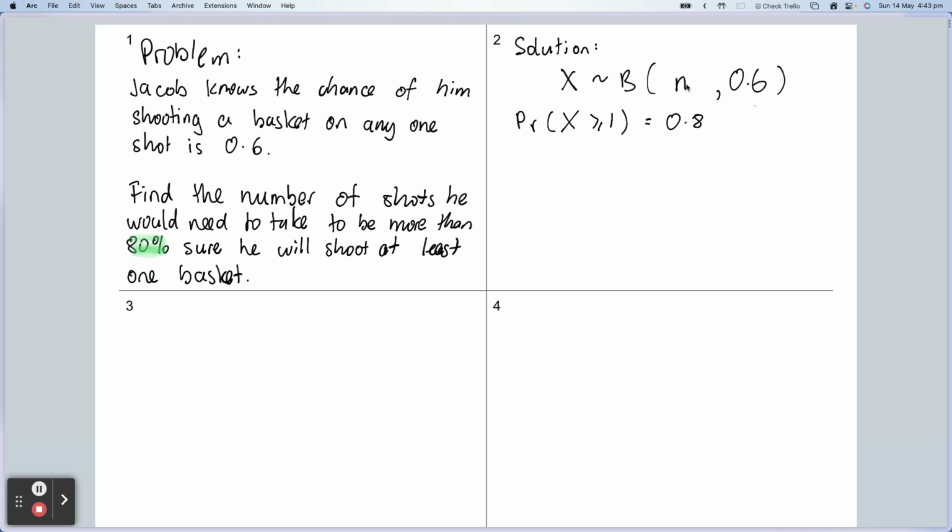So that's the setup. I say equals and not greater than or equal to. I could have put greater than or equal to there because it does say more than 80%. But effectively, if we set it equal to 0.8, that gives us our boundary value. Anything above that would be appropriate, right? So we do this to work out our boundary value for n, and then we bump it up a bit to say, well, anything above that would be more than 80%.